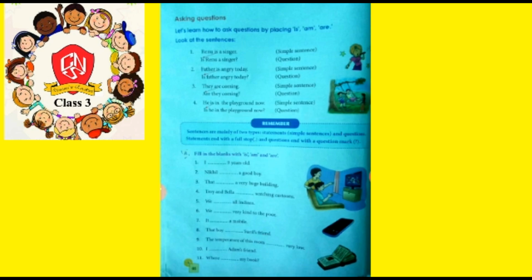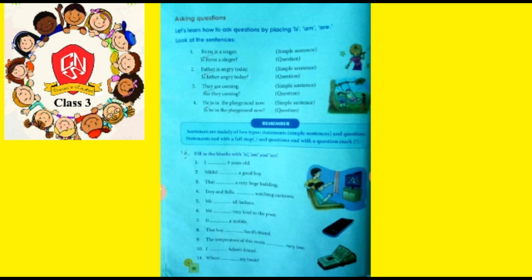But when I'm converting this simple sentence into a question sentence, I'm just bringing the helping verb is before the noun Renu. So when I am asking the question, I am saying, is Renu a singer? Then question mark. In the second sentence, you can see, father is angry today. So this is also a simple sentence.